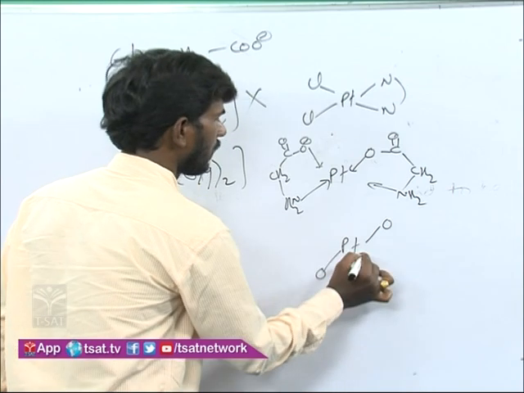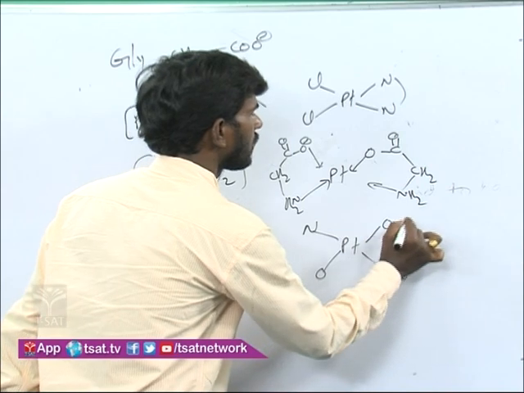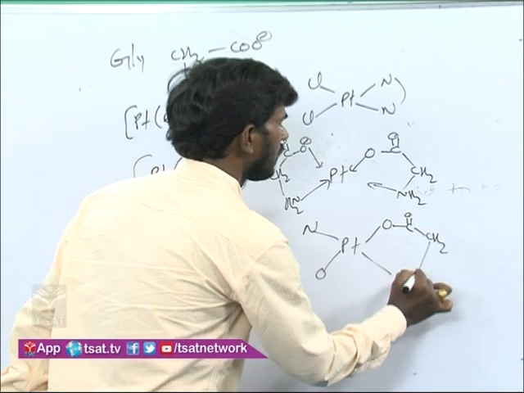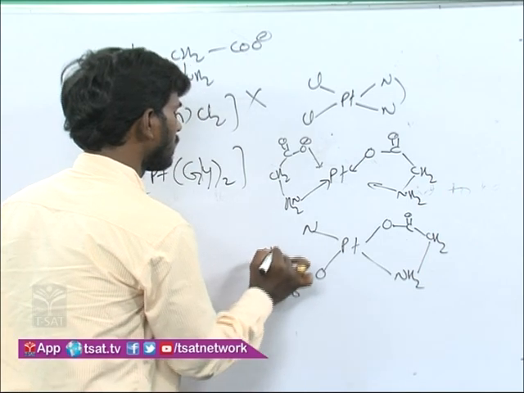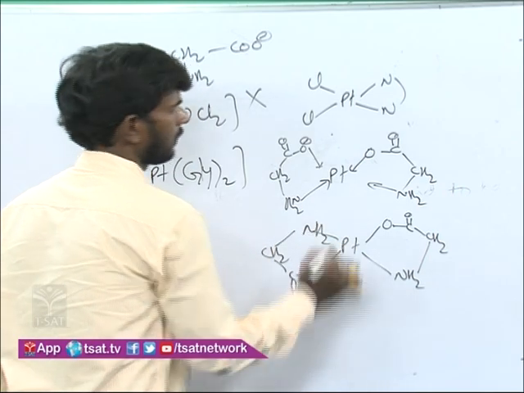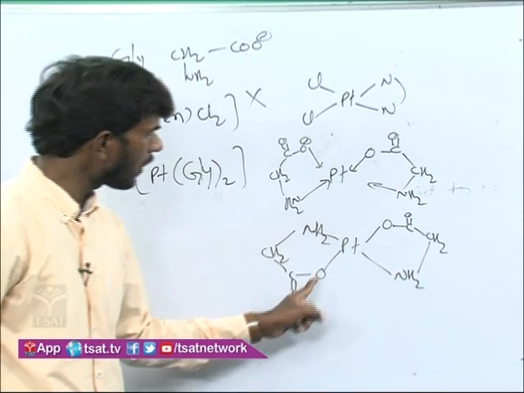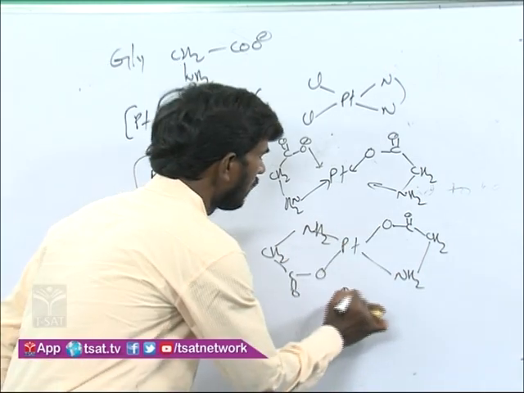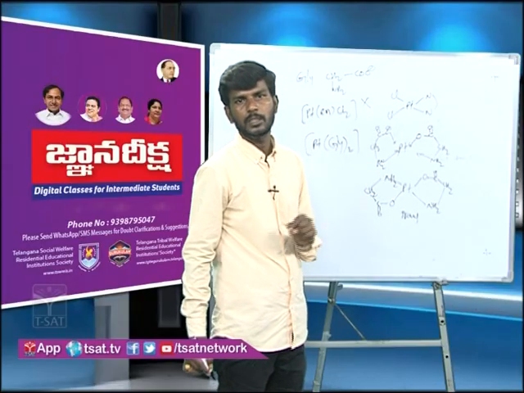Oxygen opposite, nitrogen opposite. So this is C double bond O, as usual that will be there, CH2, this is NH2. Similarly here also C double bond O, CH2 NH2. So like that, here these two nitrogens are opposite, then it will be trans. These two oxygens are opposite, then it is trans. So platinum glycinato is going to exhibit the geometrical isomerism.